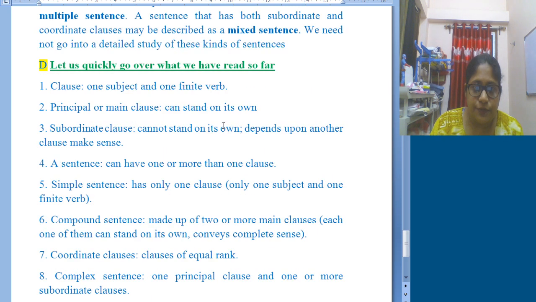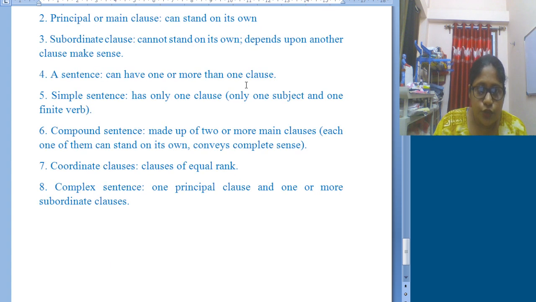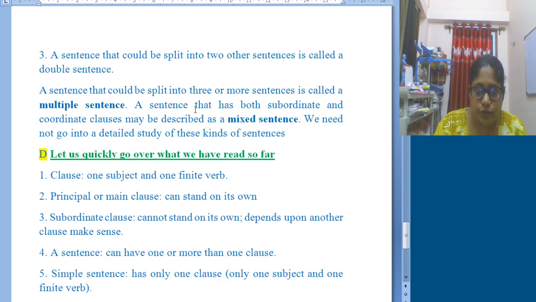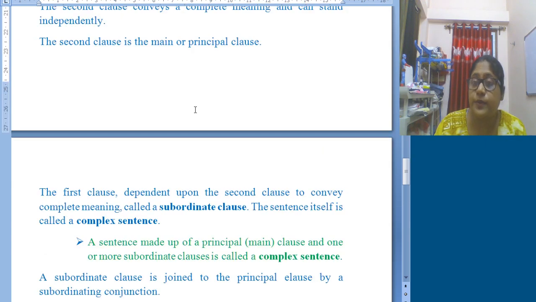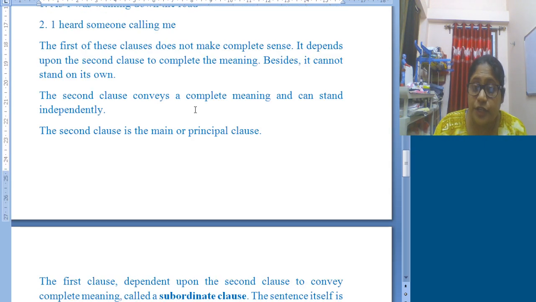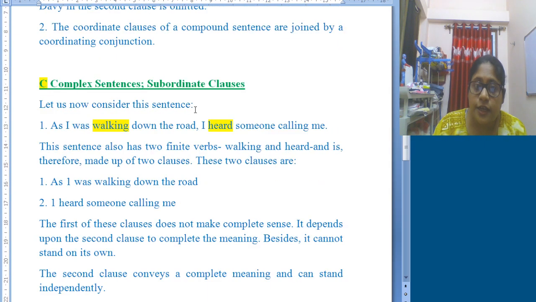Again, there is another note where you can quickly go over whatever you have read so far. Everything is mentioned there also. These two notes I will not be explaining; rather I expect you to learn them by going through each and every line.